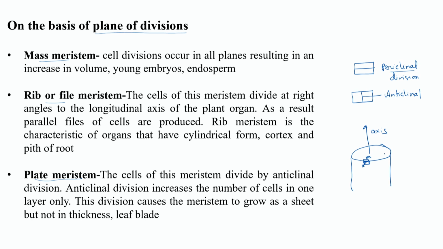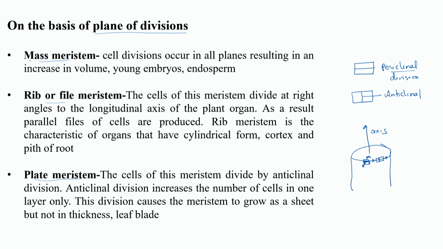So, it will increase the diameter and the volume of the cell. And when this cell divides anticlinally, it is increasing cells on this side and cells on this side. So, it will increase the surface of the cell, meaning the boundary of the cell, as more number of cells will increase here. On that basis, this division is there.